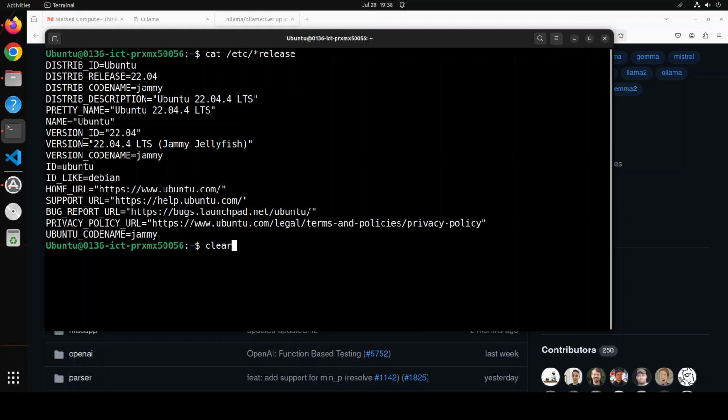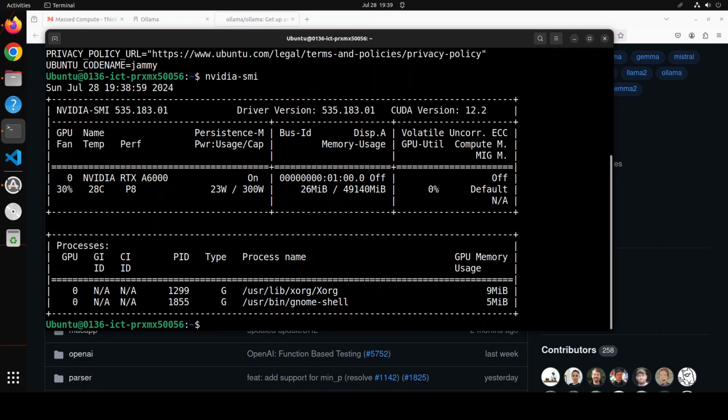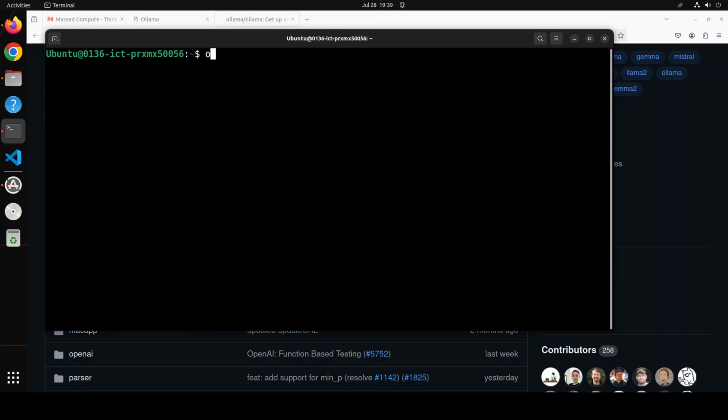So go back to your terminal on your local system and you can see that I am running Ubuntu here and I have one GPU card, an NVIDIA RTX A6000. Let me clear the screen. If I do ollama --version, I am already running the latest one. If you're not running the latest one, please make sure to upgrade it. I already have done a video on how to upgrade Ollama, so please do check that out.